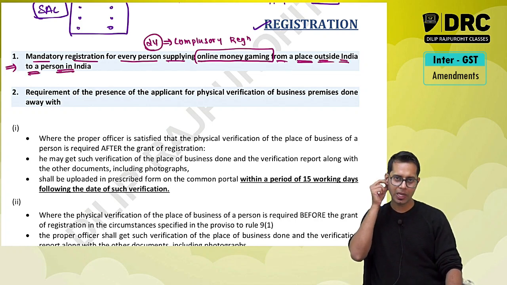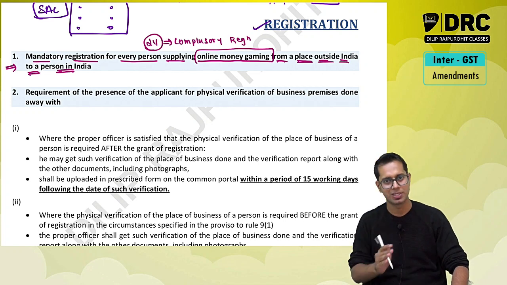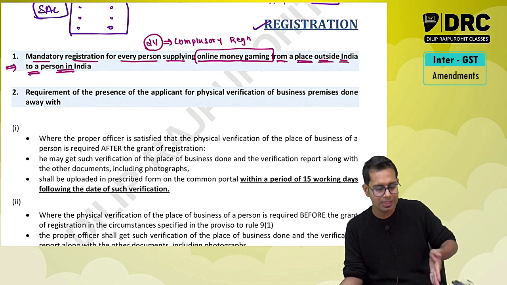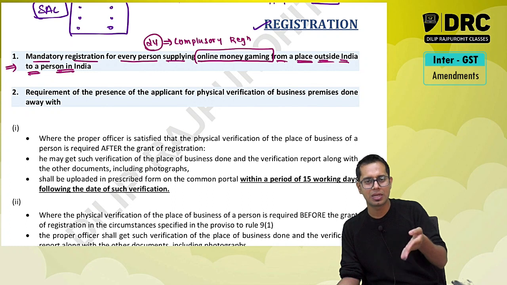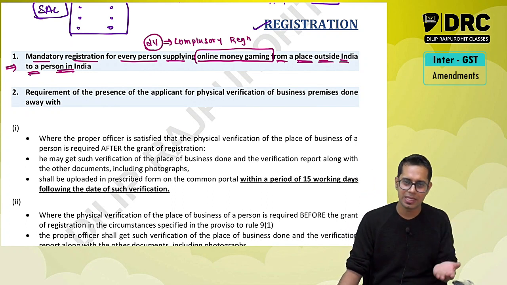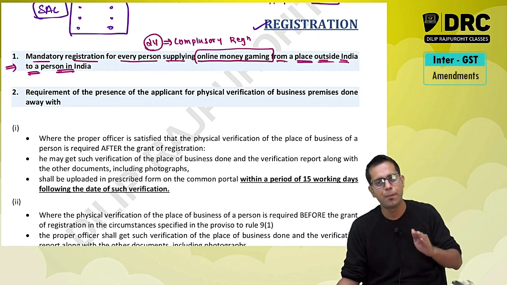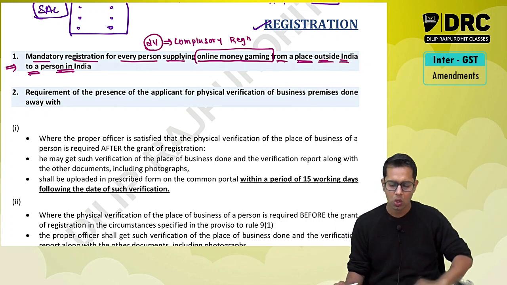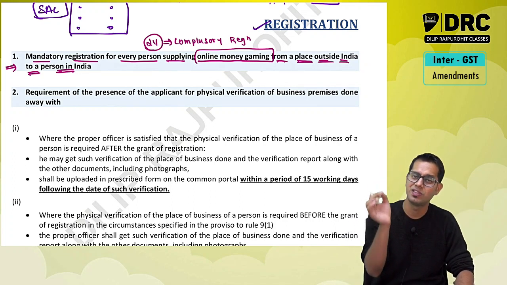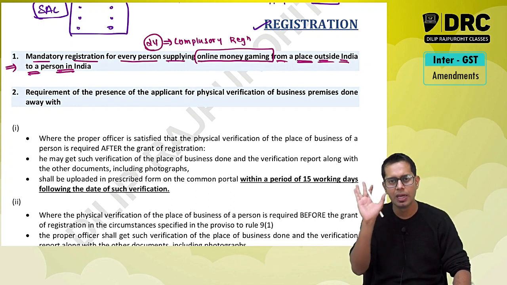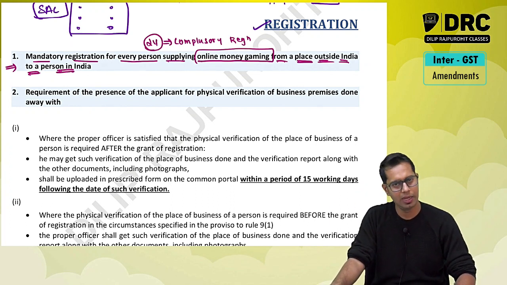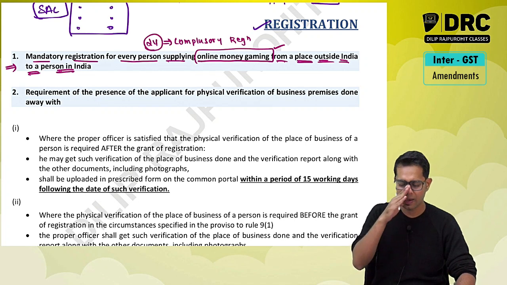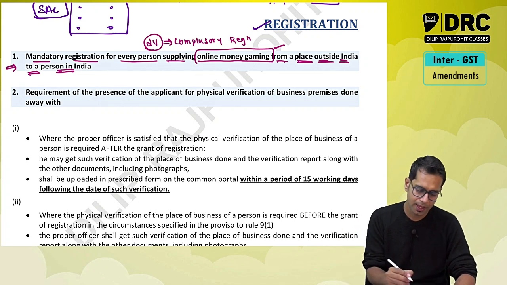Dream 11 is an Indian company, My Rummy Circle is an Indian company, etc. Just like that, if you are a person who is giving online money gaming services from outside India, you should compulsorily take registration under GST law in India.